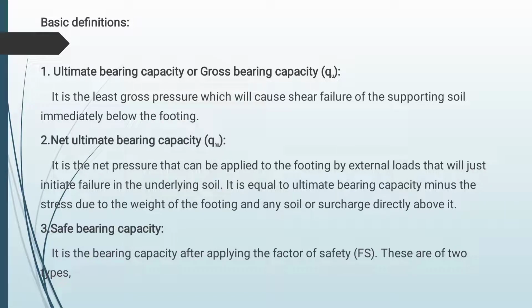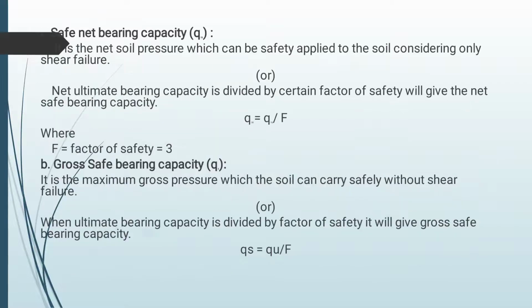So, safe bearing capacity is calculated as ultimate bearing capacity divided by factor of safety. Below that, safe net bearing capacity, qns, is the net ultimate bearing capacity divided by the factor of safety. The factor of safety is 3.